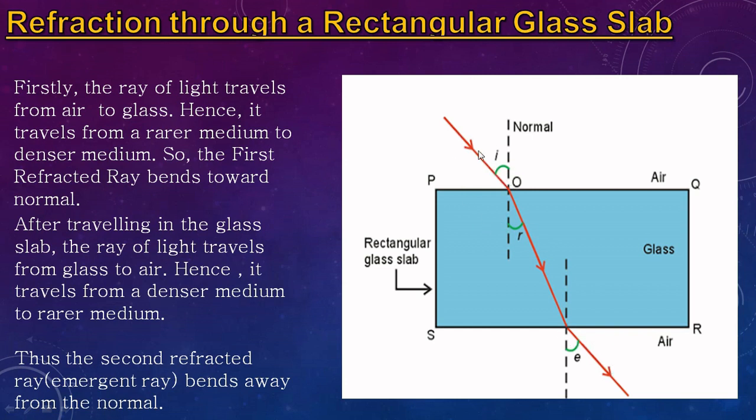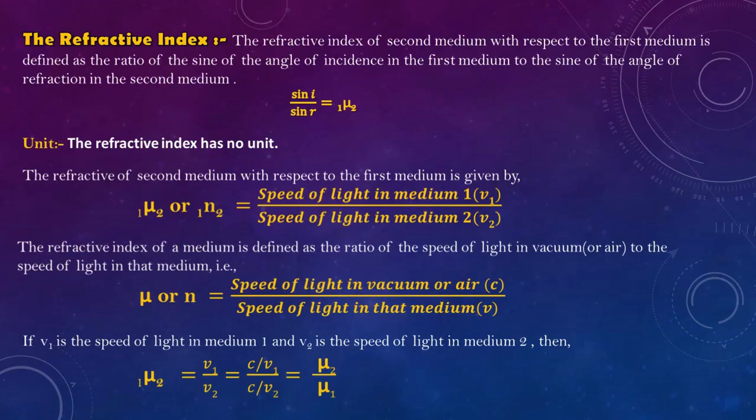This ray is called the incident ray, this one is the refracted ray, and this one is the emergent ray that emerges outside the glass slab. Now let us move on to the next topic.